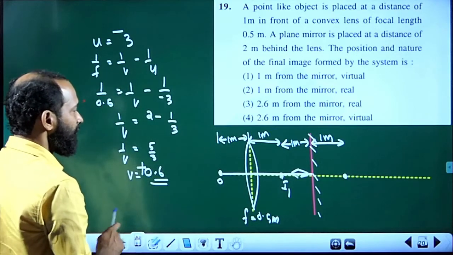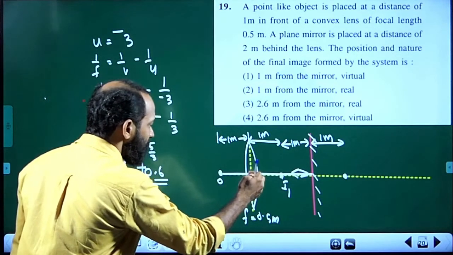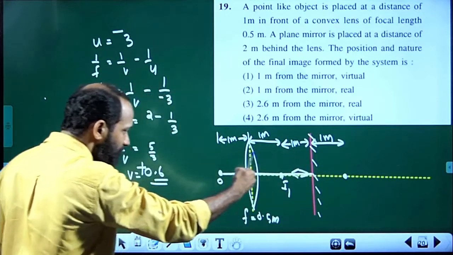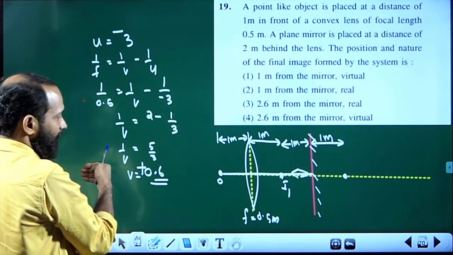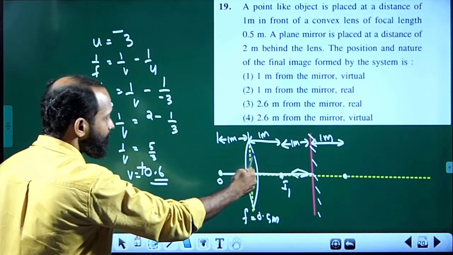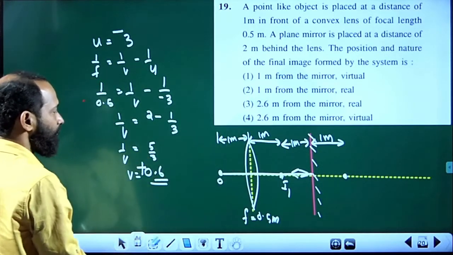What do you mean by that? Positive means that the reflected light from the mirror is coming towards left, and that is the positive direction. So, the image is formed to the left of this convex lens.